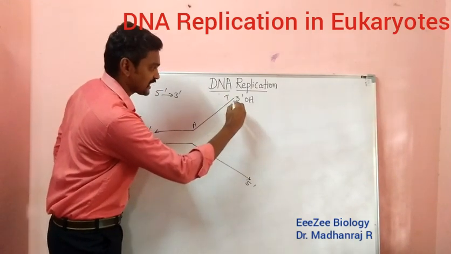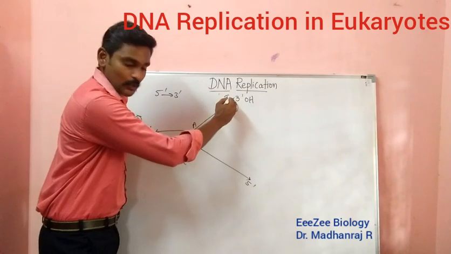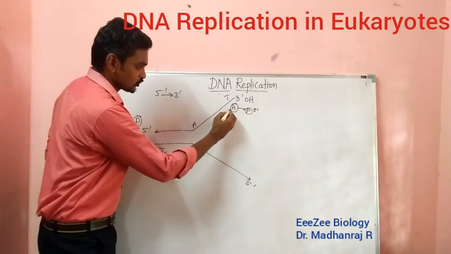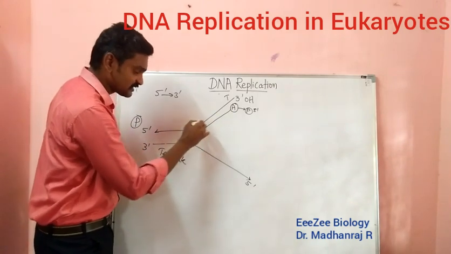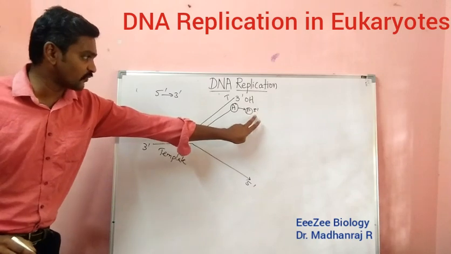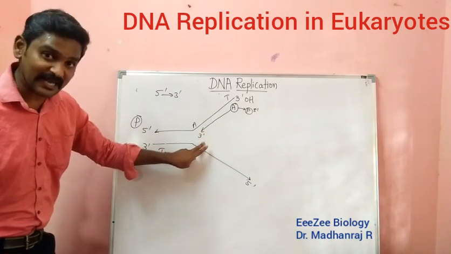Suppose A is going and attaching here, so this is the new nucleotide. Here it will be 5' phosphate, so it will be going in this direction. When it is at the ending, what will happen? Here it will be 3'. So what you can clearly see is the 5 prime to 3 prime direction.